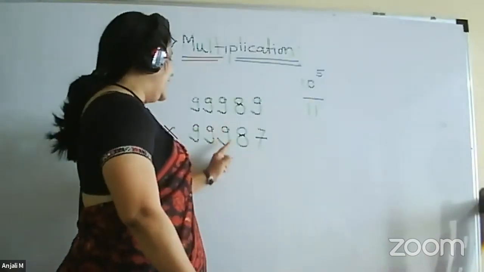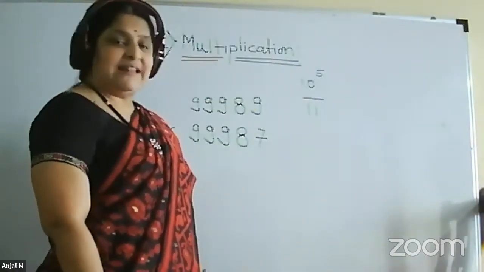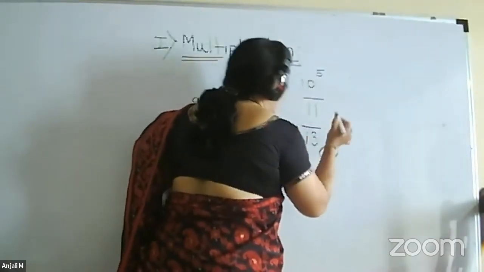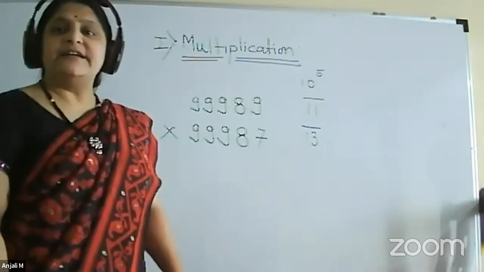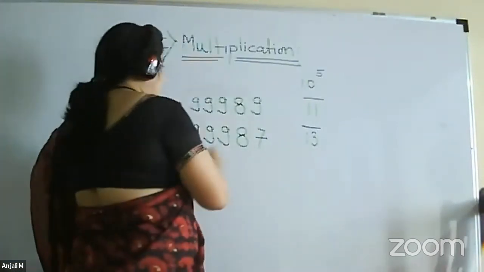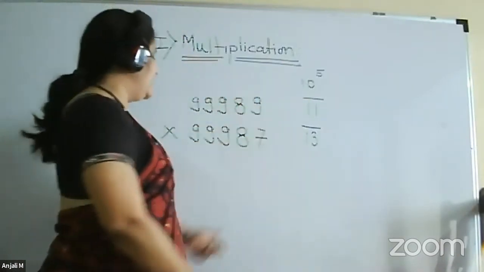Again, 99987 minus 10 raised to 5, that is 1 lakh. So what we are getting is negative, minus 13, or we write it as 13 bar. So we are getting our two sides, left hand side, right hand side.